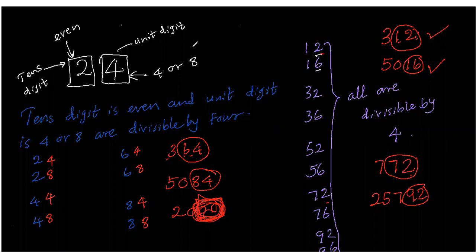Okay. Divisibility rules of 4 finish, and then I am going to finish the class. Right. Then we came to know how to check whether a number is divisible by 4.